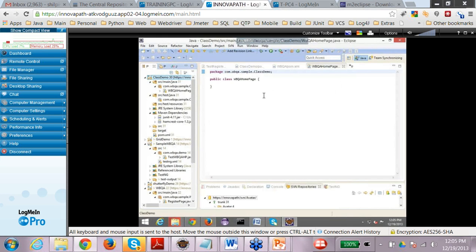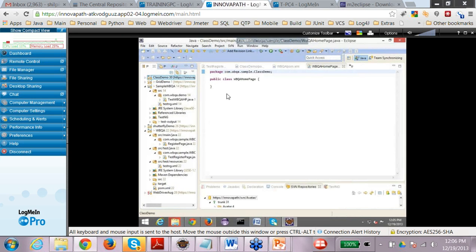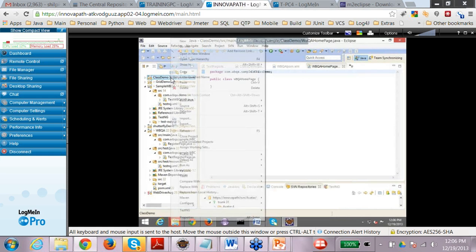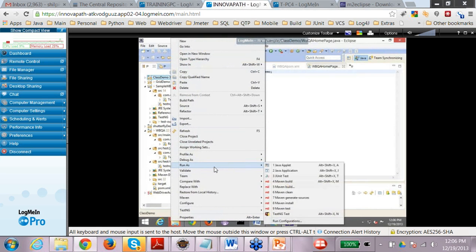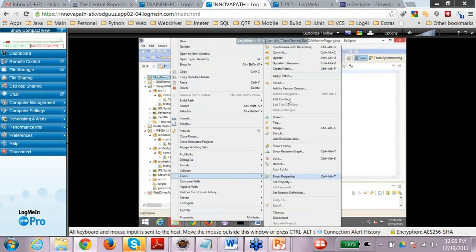Now let's say tomorrow somebody else has made a change. So you want to update your local file with something which is there in the repository. That is called updating your project. So again, you can right click and say team and update. When you say team update, that means update my local copy with the last committed version in the repository. So commit is from local to the repository. Update is from the repository to your local machine.